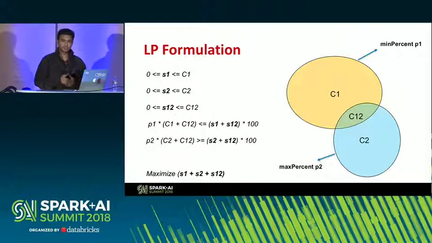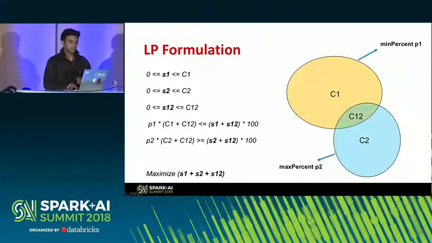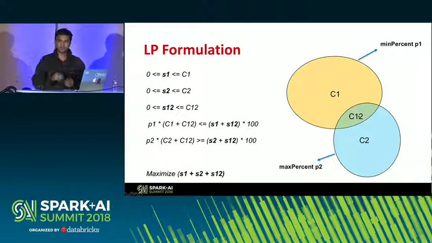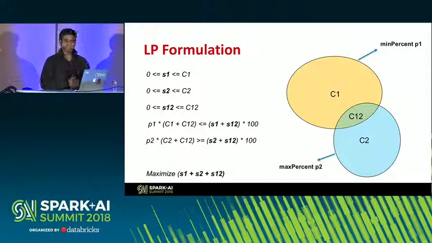The other constraint, in fact the more important constraint that needs to be satisfied, is S1 plus S12, which is the total amount that you're sampling from the yellow region in the graph. It should be at least P1 percentage greater than the original counts. And similarly for the other one.